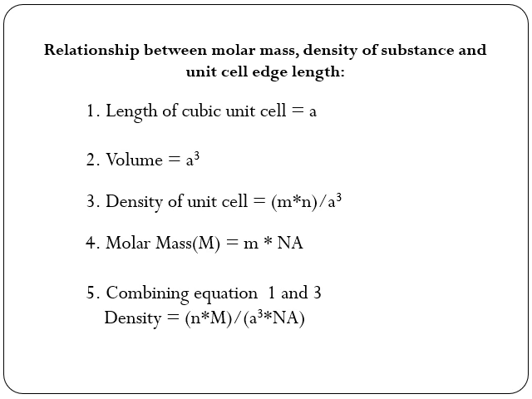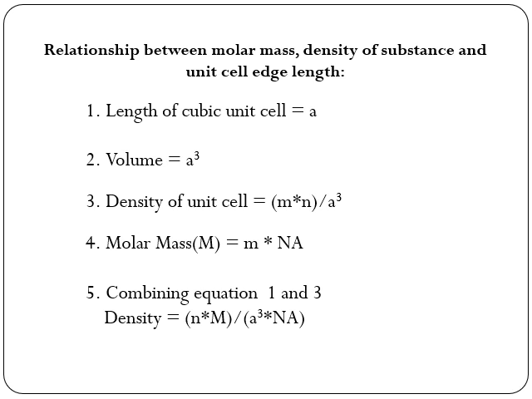The relationship between the molar mass, density of a substance and unit cell edge length is deduced in the following steps. If the edge length of a cubic unit cell is a, the volume of the unit cell is a cube. Suppose that the mass of one particle is m and that there are n particles per unit cell. The mass of the unit cell equals m into n.